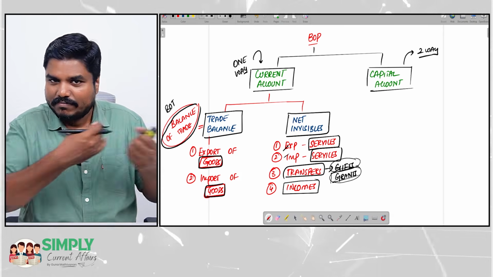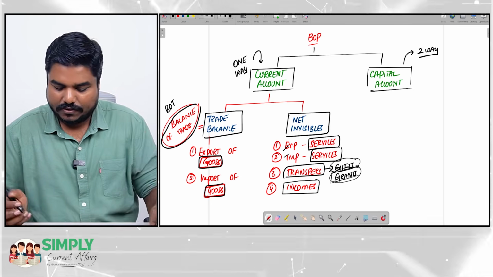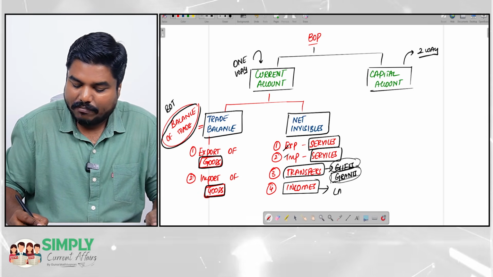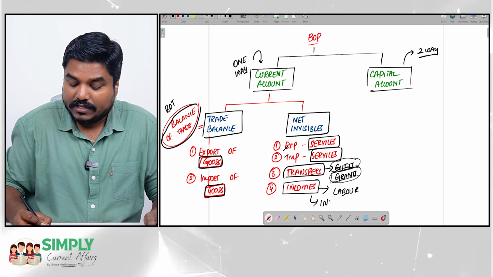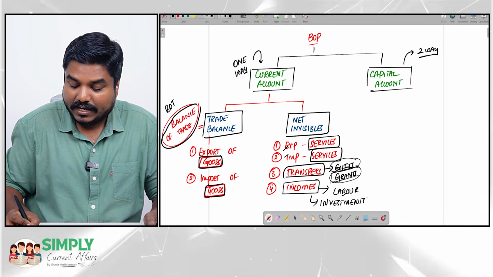That profit I will bring back to India. I will not give it back to America. So incomes may be because of employment, as labor you earn something, or income generated using investments.